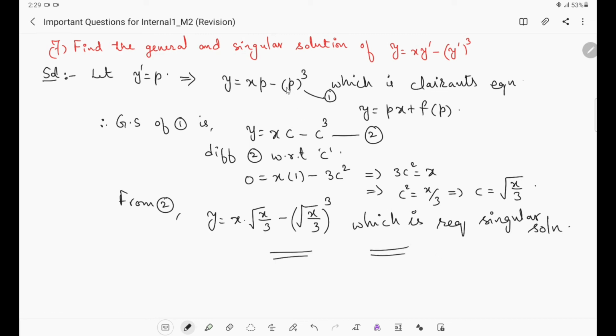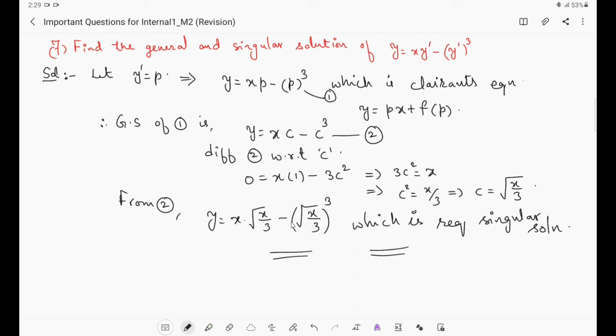So what we have to do for finding the singular and general solution for any given Clairaut's equation: first we have to replace y dash with p, then the equation will be of the form y equals px plus f of p. Then p should be replaced with c to get the general solution. Then differentiate the general solution with respect to c, then we will get the value of c. Substitute back the value of c in equation 2, we will get the required singular solution, right?